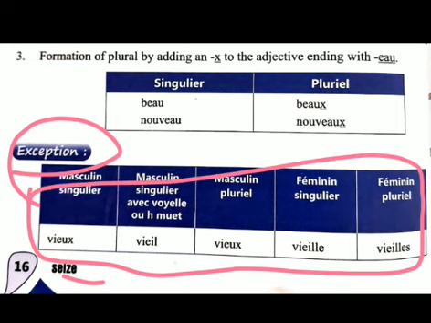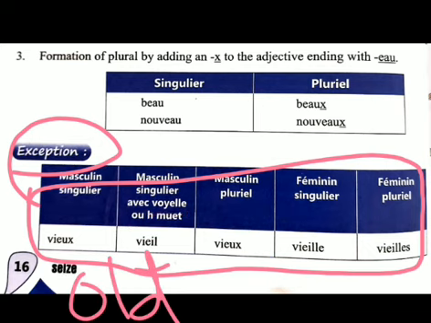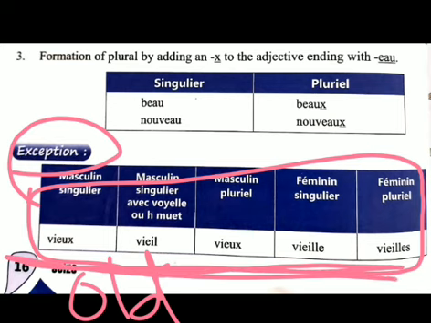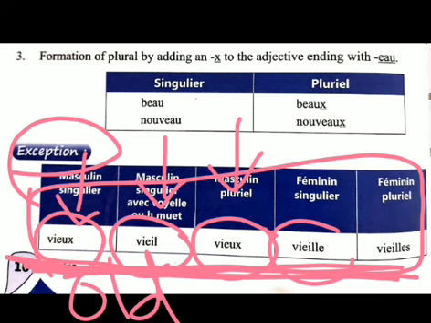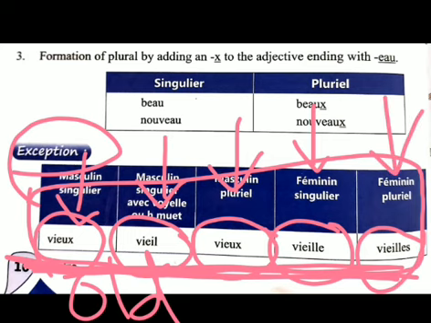Okay, learn this word with boy. You have to put this with a boy's name that starts with a vowel. It means old. The meaning of all these words is old, but this word we are using with male, singular. This word we are using with male, starting with a vowel. This word we will use with male, plural. This word we will use with female, singular. This word we will use with female, plural. But the meaning of all these words is the same. It is old.